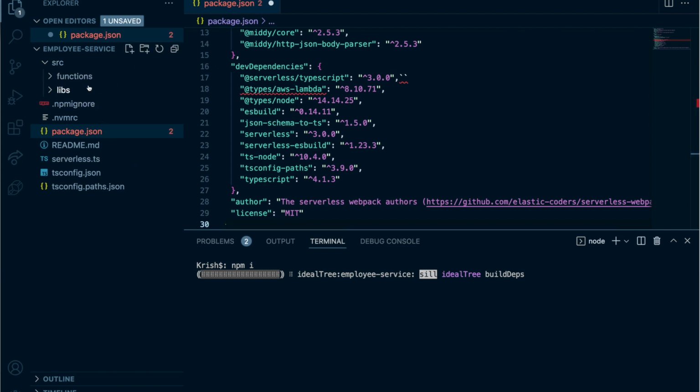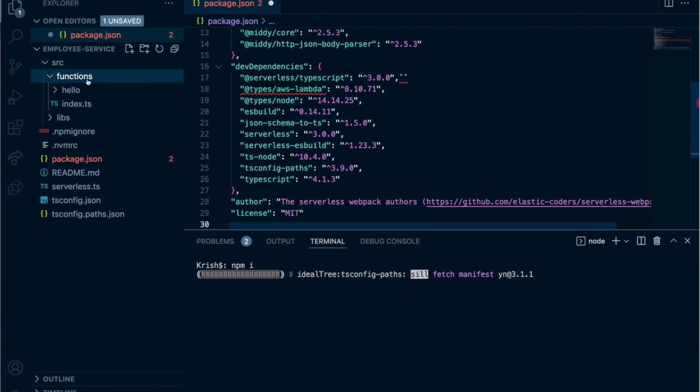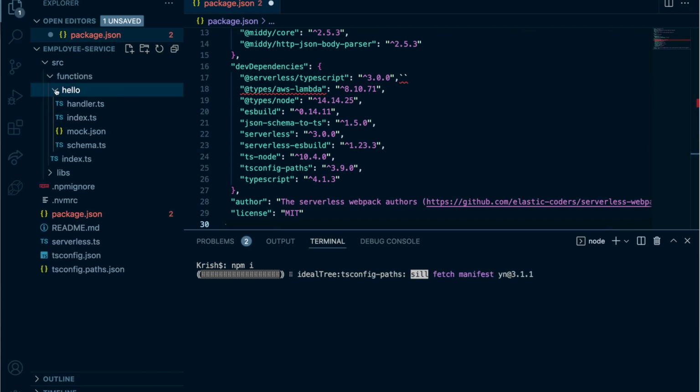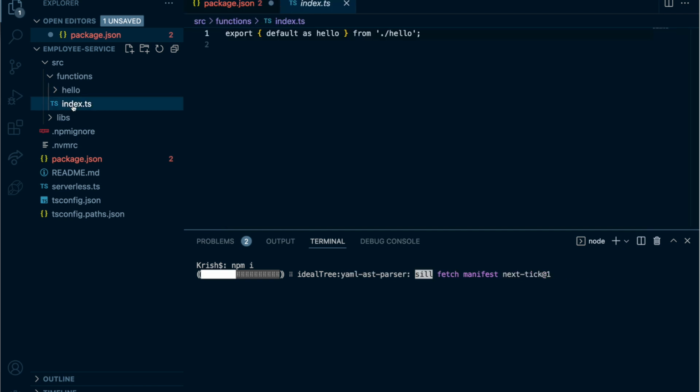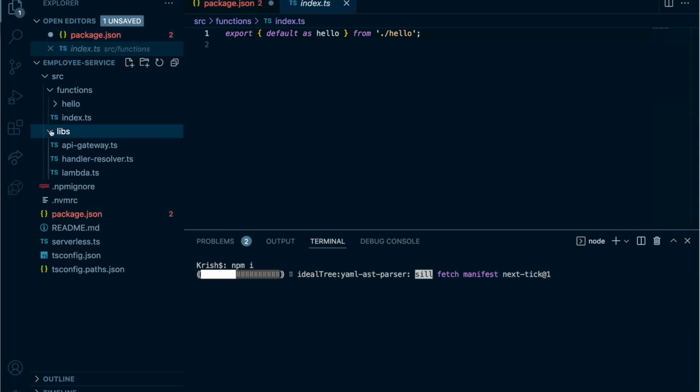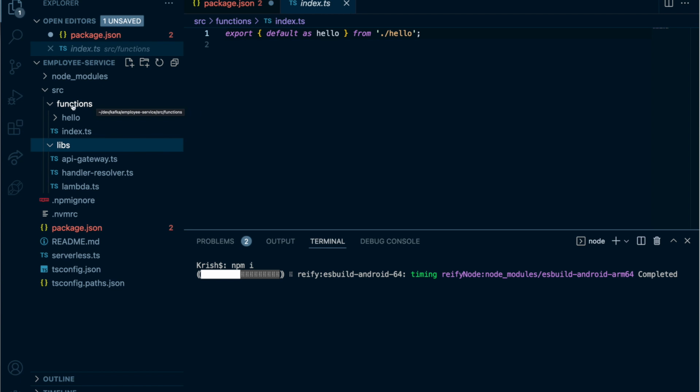So now you can see this folder structure. You have a functions folder. They come with an example function called hello, and hello has an index file to export this function. Then we have a libs directory, which is there for common libraries, for example database connection, caching, or Redis type of connection. If you're dealing with tokens, you can have token validation or token generation, or that kind of common service, utility services type of thing. So libraries go into this directory, but in your microservice platform, the APIs will directly go here.